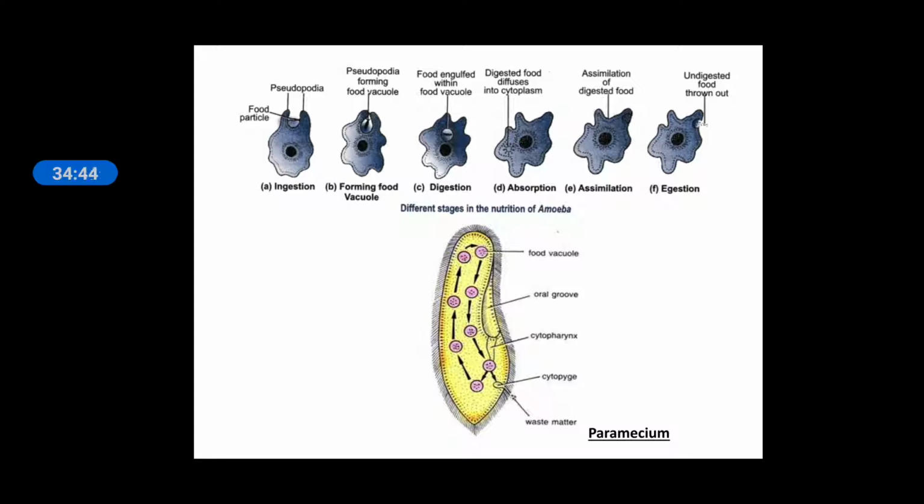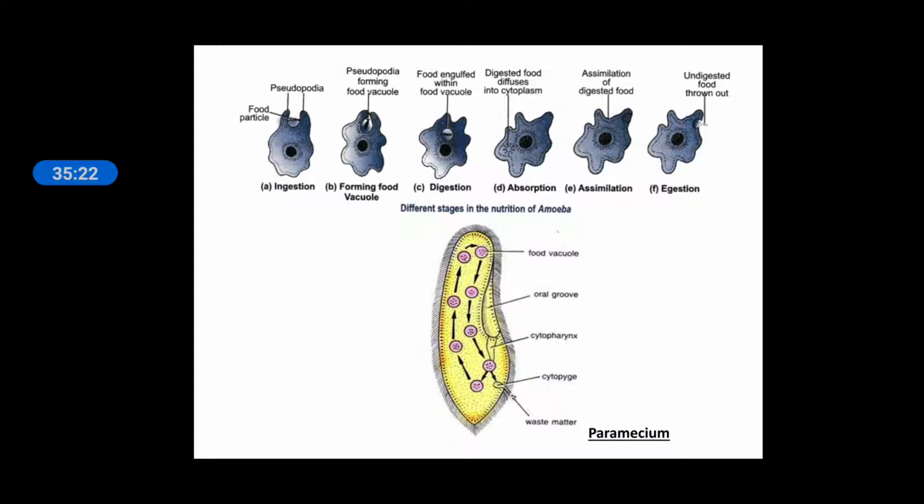So in the amoeba you can see there is no specialized organ for taking in food or releasing the food out. It is not necessary to have a fixed position of mouth and anus as in a multicellular organism. In amoeba, there is no fixed part for ingestion and egestion because its structure itself is not fixed. It is continuously making pseudopodia, so its structure is not determinate or fixed.